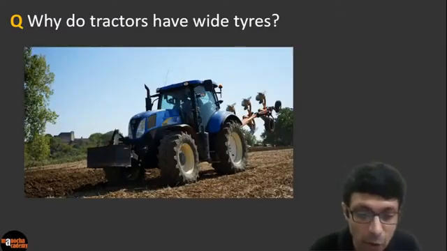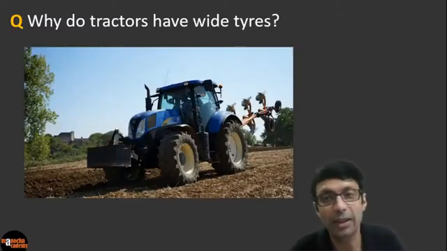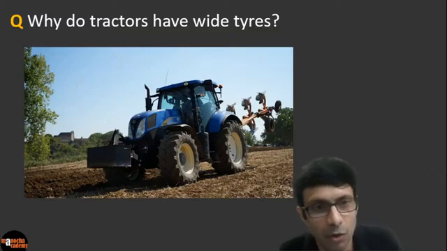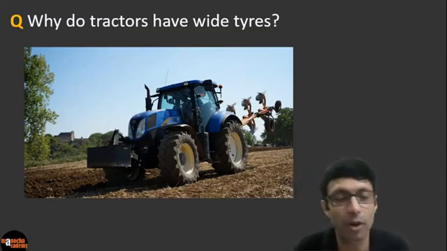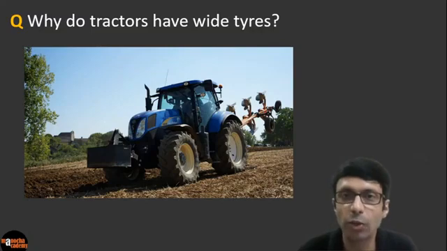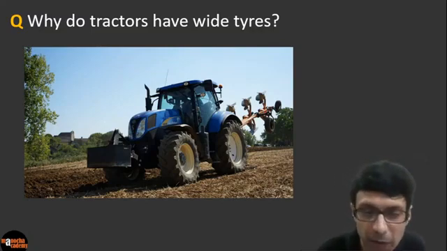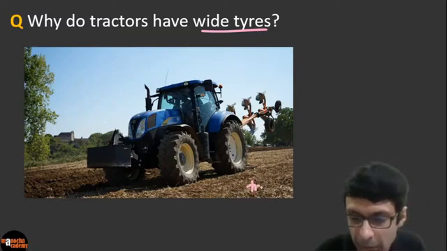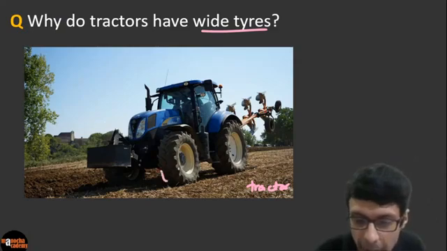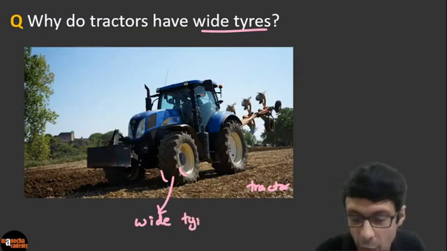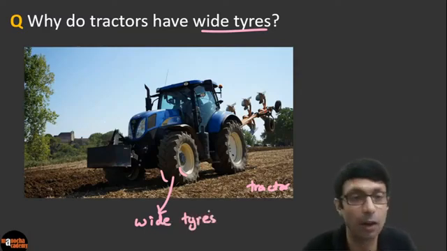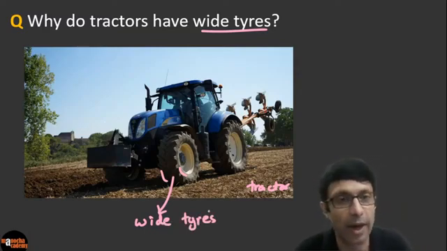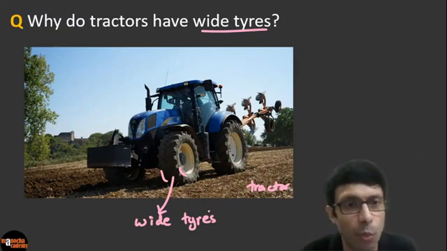Superb. And similarly, now I think this should be easy for you. Why do tractors have wide tires? So great to see the response and that all of you are understanding the concepts. So guys, why do you think tractors have wide tires? So can you see the picture of the tractor here? So this is the tractor, right? In this picture, can you see the tires are huge? Can you see those big, thick tires? It has wide tires, right? If you compare it to the tires of a bicycle or a car, they have much wider tires, okay? So why do you think?